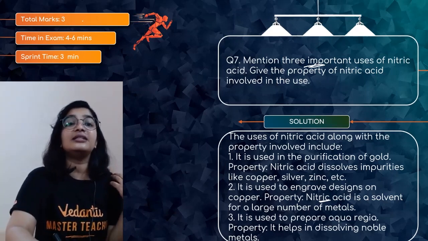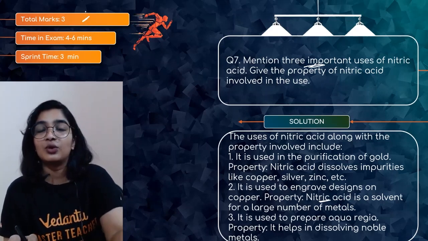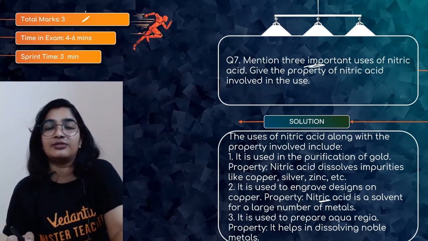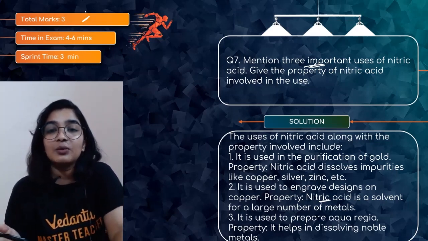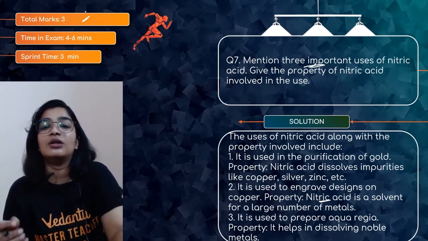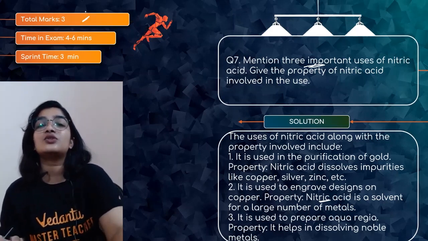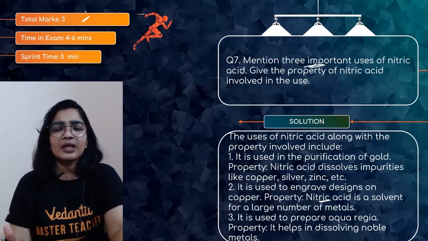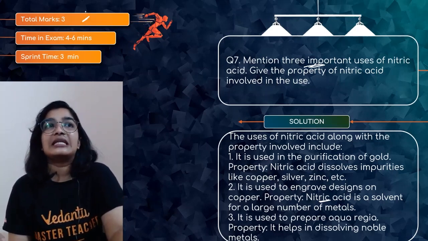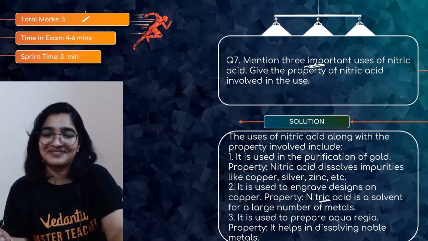That is the reason it carries 3 marks. So here first, it is used in the purification of gold. Why? Because it can dissolve metals like copper, or here it is considered as impurities. Second one, it is used to engrave designs on copper. Why? Because it can dissolve, it can act as a solvent. Last one, it is used to prepare aqua regia. Why? Because it can dissolve the noble gases, noble metals.